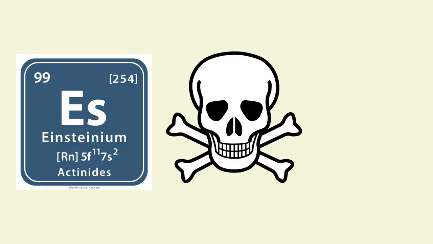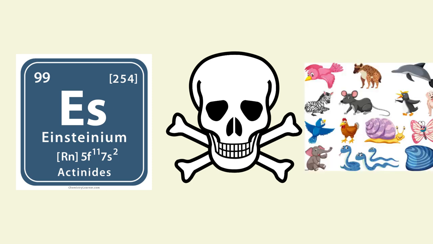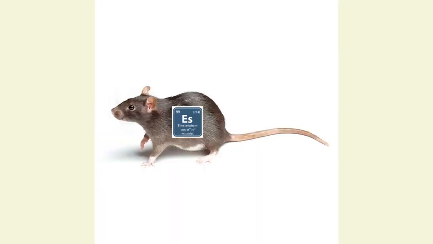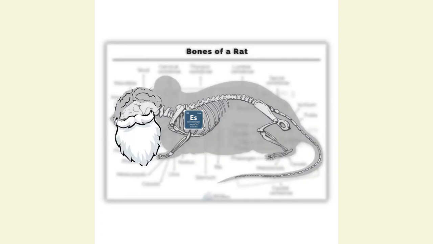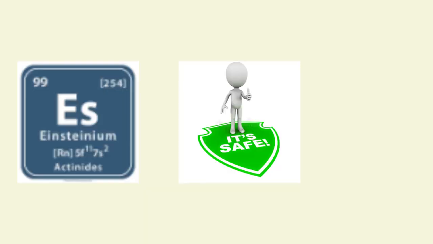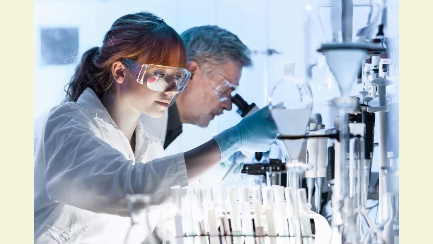Most of the available einsteinium toxicity data is from research on animals. Upon ingestion by rats, only about 0.01% of it ends in the bloodstream. Of that, 65% goes to the bones, where it would remain for about 50 years if not for radioactive decay. There are no known health risks of einsteinium to the general population, although those who work closely with the element must take precautions to protect from the radiation.